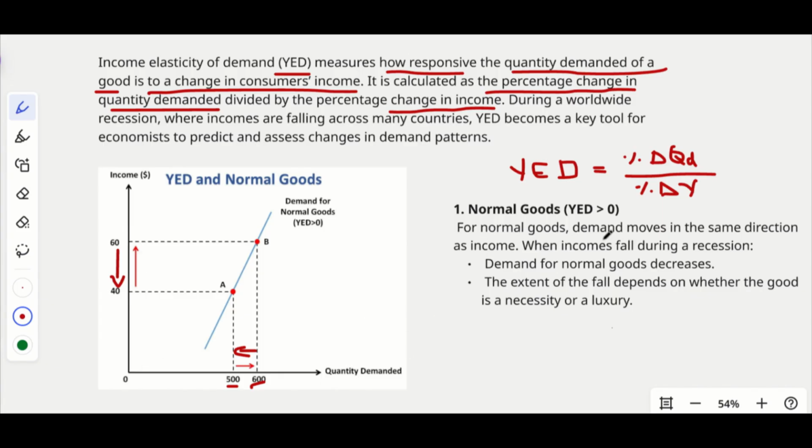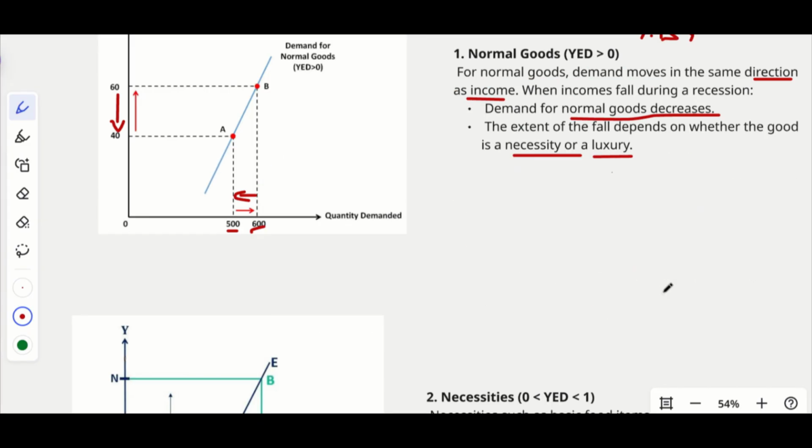Okay, so for all normal goods, demand moves in the same direction as income. When income falls during a recession, demand for normal goods decreases. And the extent of the fall depends on whether the good is a necessity good or a luxury good. So definitely it will be changing based on that.